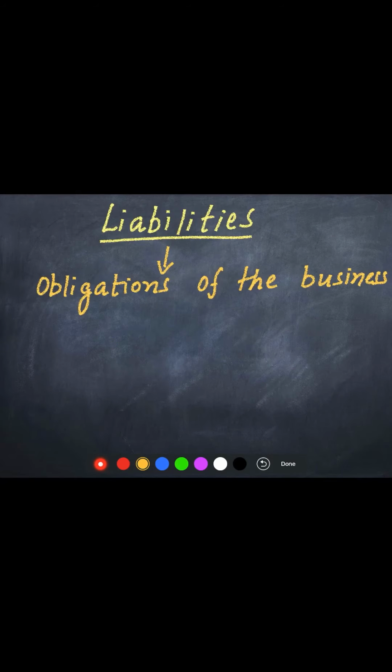Now comes liabilities. Liabilities are the obligations of the business. Obligation means these are the payments which the business has to make in future. We will have to make these payments in future. That is why they are liabilities. The liabilities are of, we can say, two kinds. One is owner's equity. Owner's equity means it is the payment which is due to the owner.